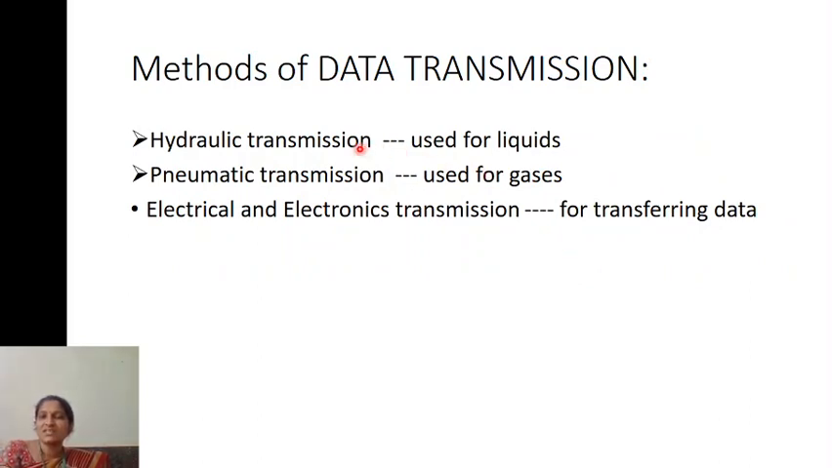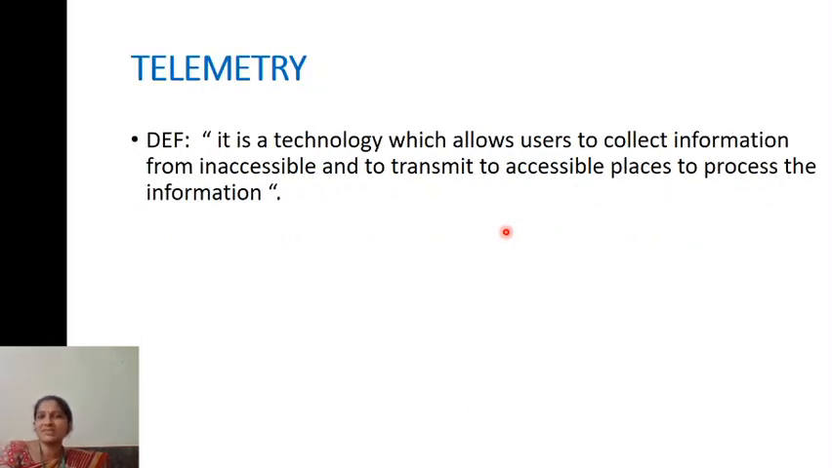If you transmit liquid, that is called hydraulic transmission. If it is dealing with gases, then it is called pneumatic transmission. And for transferring data, it is called electrical and electronics transmission. So this third one, for data, which we are using, is nothing but the telemetry system.